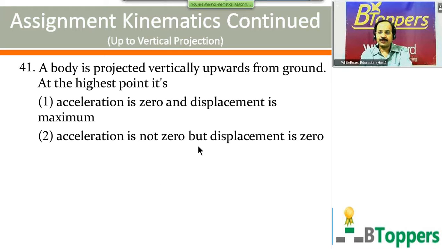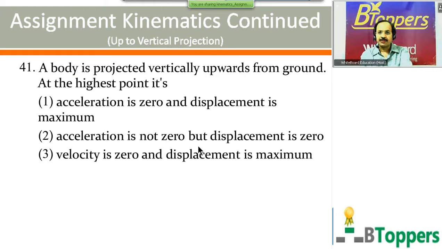Acceleration is not 0, but displacement is 0. That is not true. Of course, the acceleration part of the statement, acceleration is not 0, is true, but displacement is not 0 at the highest point, it will be maximum. Displacement becomes 0 when it returns to the point of projection. At the highest point, velocity is 0 and displacement is maximum. You can see the third statement. Velocity is 0 and displacement is maximum. This is true. At the highest point, velocity is 0, displacement is maximum.